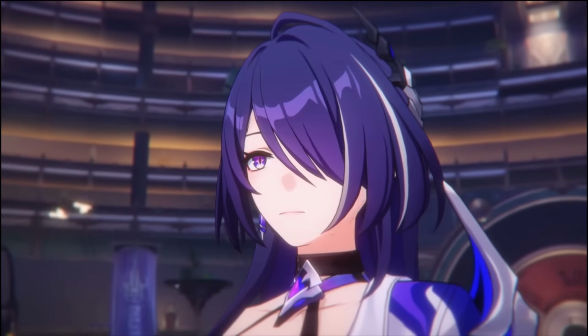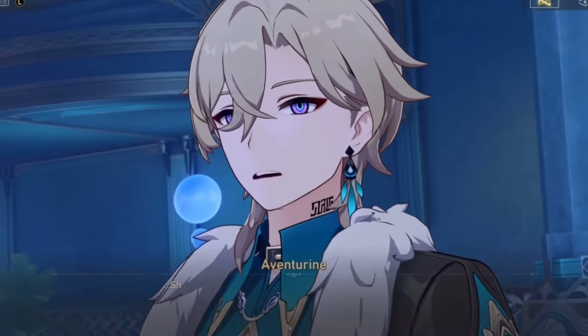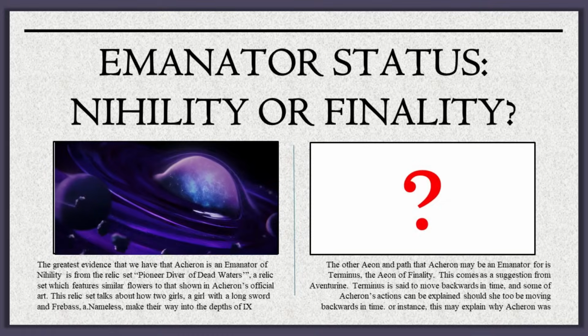In order to discuss what the red text means, we first have to theorize which Aeon and path Acheron may be an emanator for. There are two Aeons that Acheron seems to be most likely the emanator of: IX from the path of Nihility and Terminus from the path of Finality.